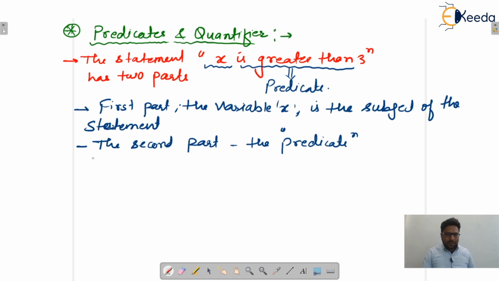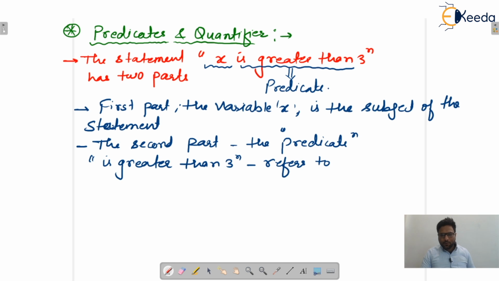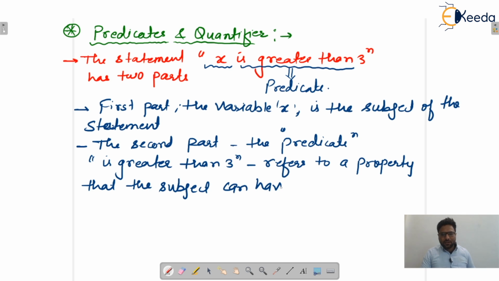And what is that predicate? It is "is greater than 3". This refers to a property that the subject can have. I hope this is clear to everyone.